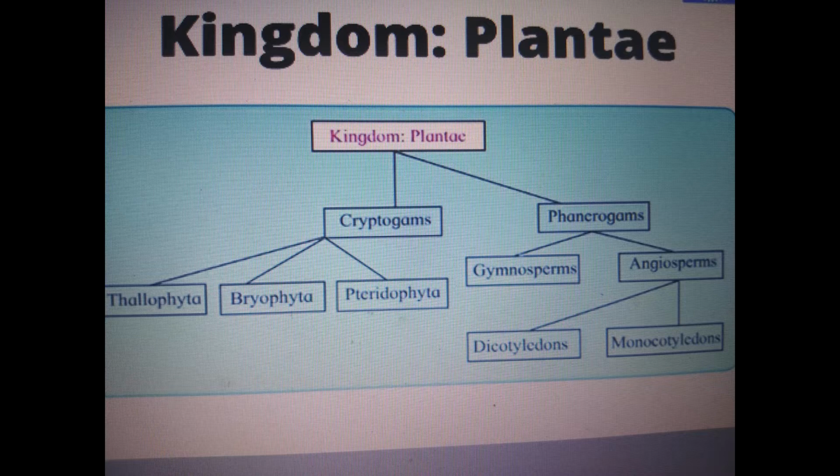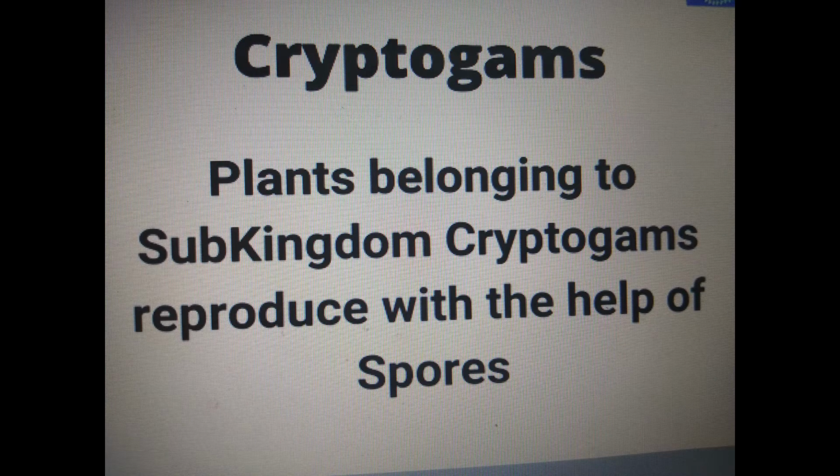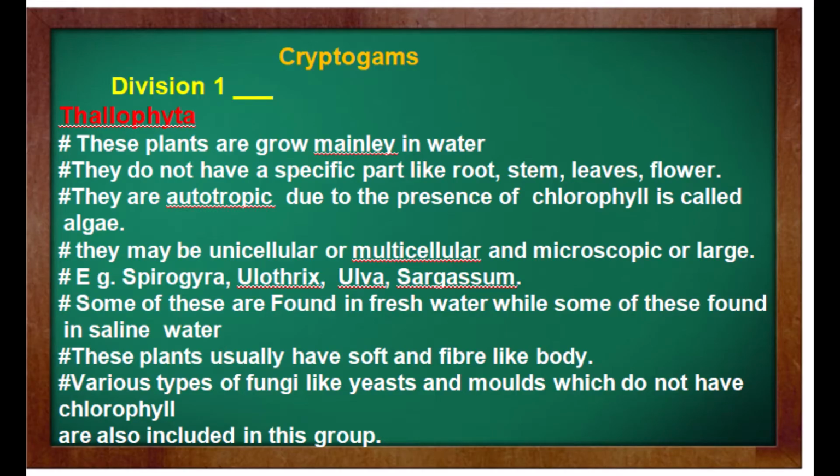Cryptogams are the group of plants which do not possess root, fruit and seed, and also do not have flowers. Cryptogams are further divided into Thallophyta, Bryophyta and Pteridophyta. Among these, we will see the two divisions, Thallophyta and Bryophyta. Pteridophyta is more developed than the Thallophyta and Bryophyta. Cryptogams are spore bearing plants.